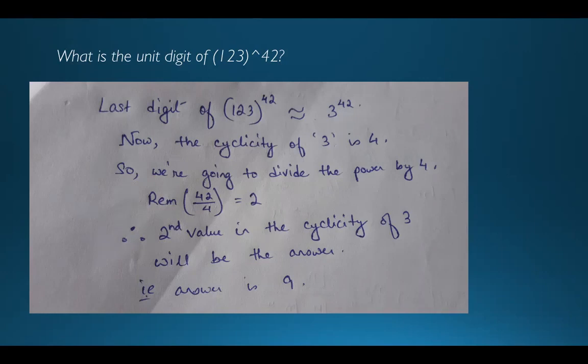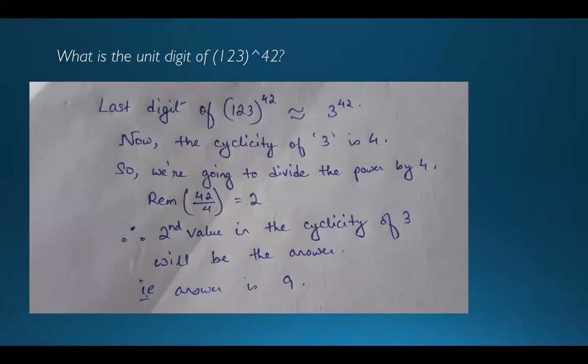Okay, so what is the remainder when 42 is divided by 4? You can see it on the screen. I have already written it there. The remainder when 42 is divided by 4 is 2, right? So it simply means that the second value in the cyclicity of 3 will be the answer. And how will you figure out the second value? You will start with the first power.